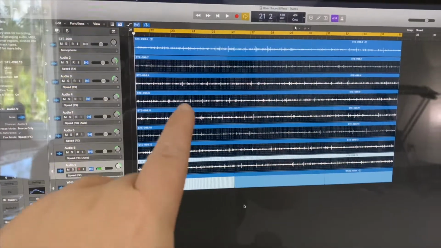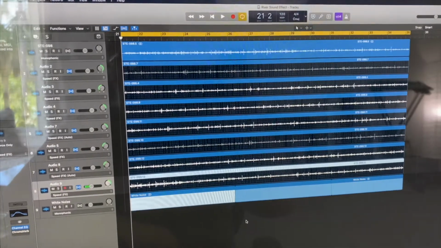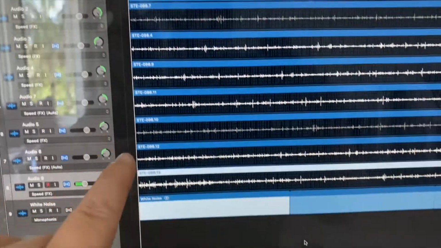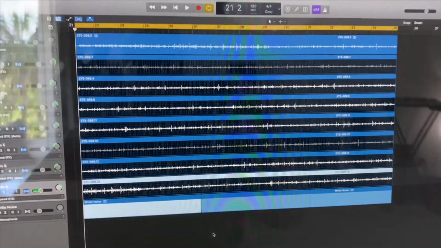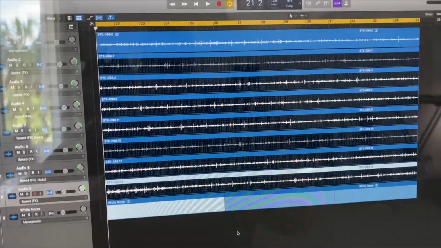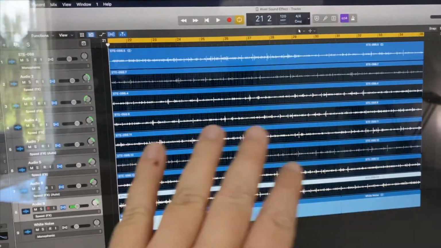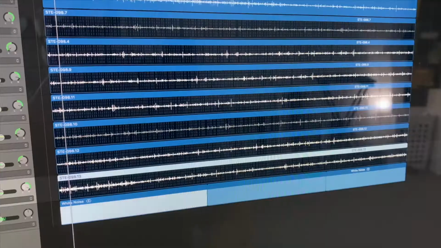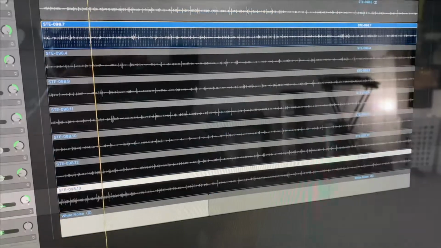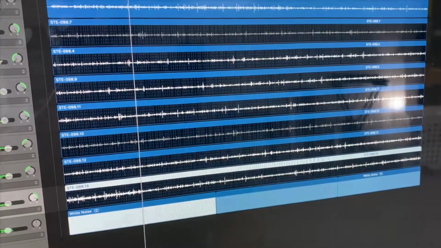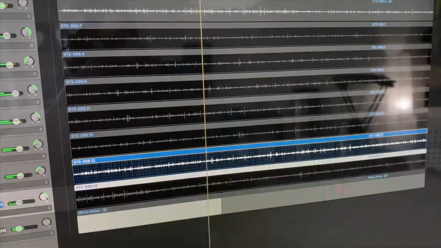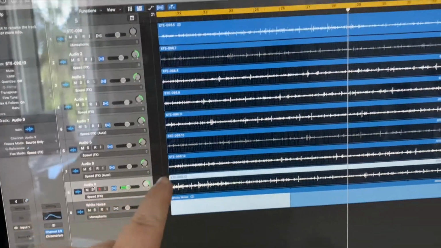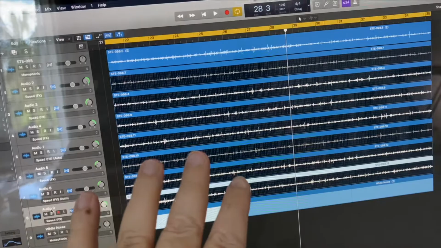Hey guys, just wanted to give you a rundown of my flowing river sound effect. Basically, we have 8 audio tracks here, all of water trickling from a faucet into the sink. Now what I did with all of these is EQ'd and time stretched them so that they all have slightly different tones. As you can see, when I solo these tracks, they all have slightly different tonality to them.